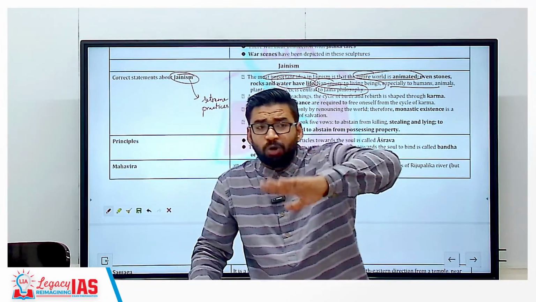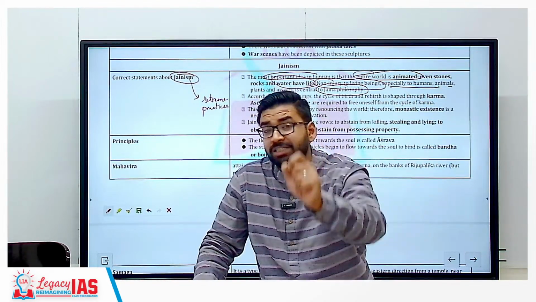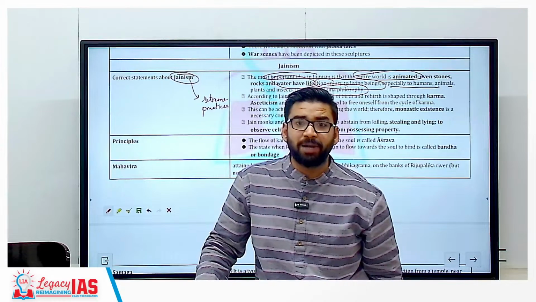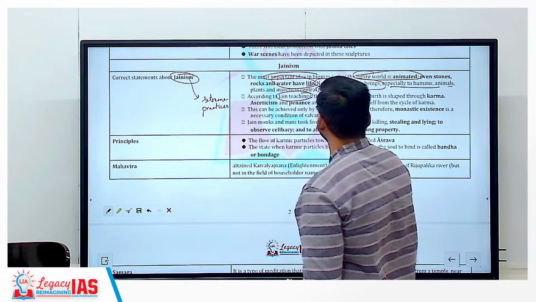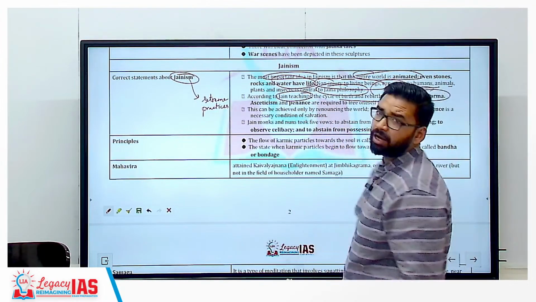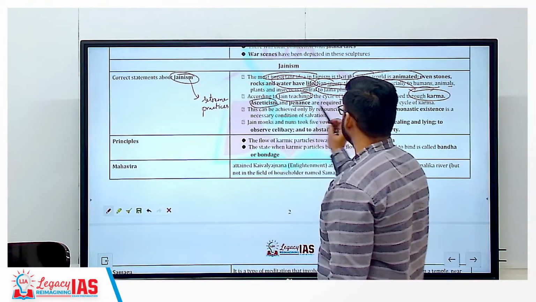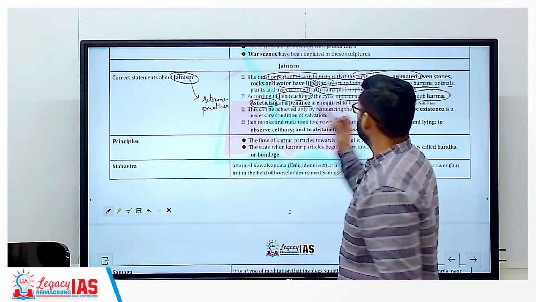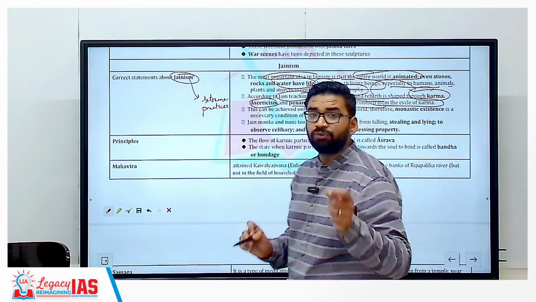That is why Buddhism got spread outside India, but Jainism remained in India because of its extreme practices. Clear? So according to Jain teachings, the cycle of birth and rebirth, everything is shaped by karma. Clear? Asceticism, penance, these things are required so as to free oneself from the cycle of karma.